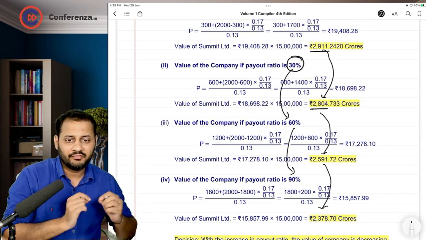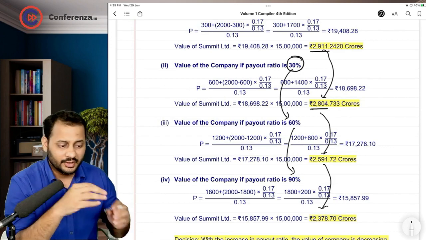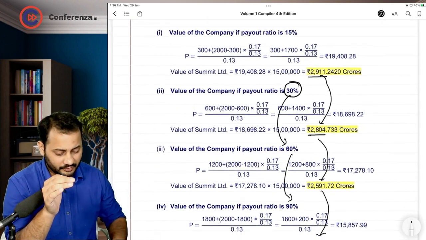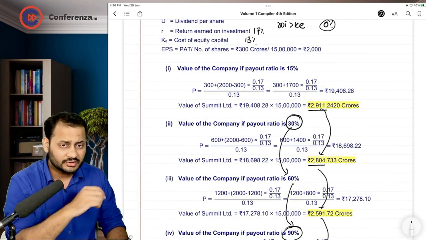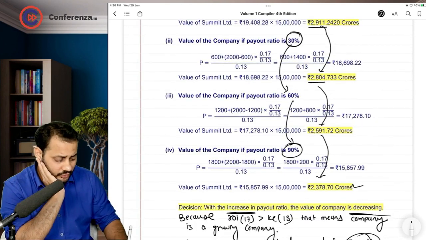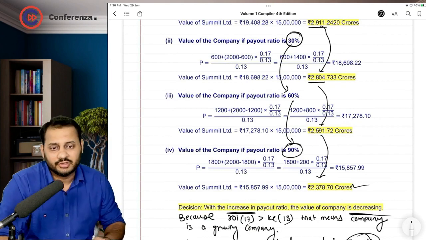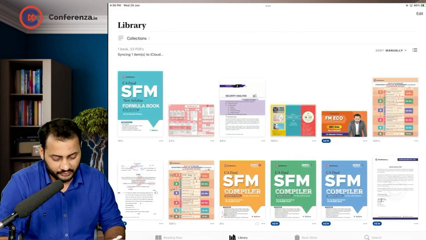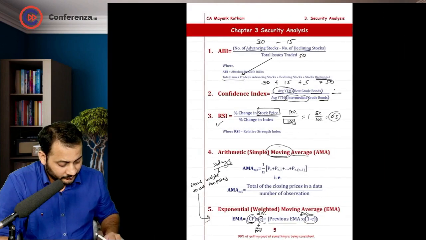At every next payout ratio, the market price decreased because it was going further from the optimum. See, 90% is far from 0%. That's why the market price is low here, 2378.70 crore. This is the logic. Coming over to the formula book, this is the same thing that is given here, and I told you that we will take it later on.